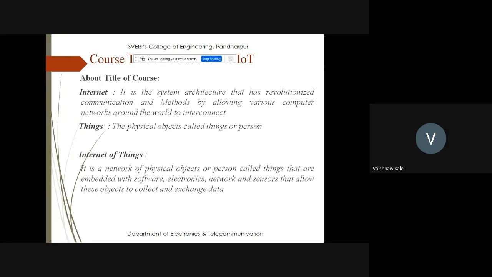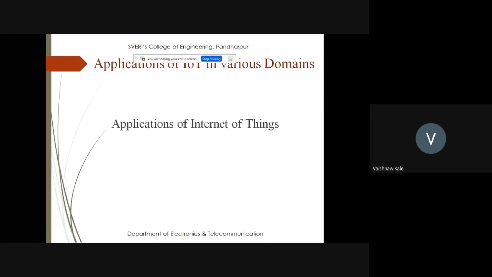I'll again repeat it. It is a network of physical objects or persons called things that are embedded with software, electronics, network and sensors that allow these objects to collect and exchange data. Now we'll move towards the most important thing, and that is the application. In your syllabus, it is given as application of IoT in various domains. So when it is given in various domains, that means they want to cover all the domains applicable for IoT. One by one, we'll see what these IoTs are. IoT is playing a role in various applications.